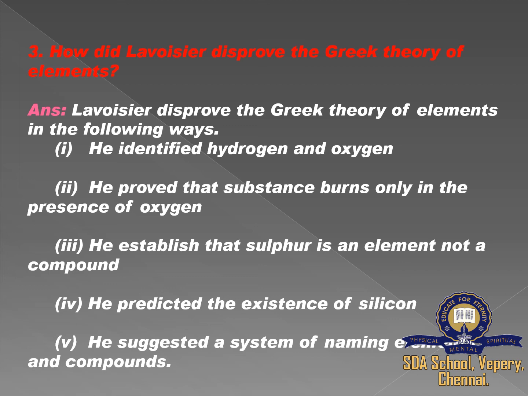He established that sulfur is an element, not a compound. He predicted the existence of silicon. He suggested a system of naming elements and compounds.